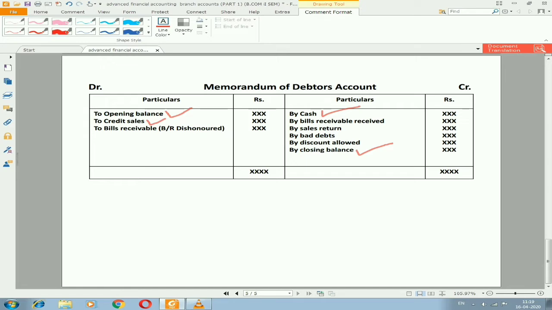And if you are getting balance on the credit side, give always first preference to closing balances and second preference to cash. If you already have closing balance of debtors, then you can give the preference to cash account. So any one missing information in the problem, we need to find out by preparing memorandum of debtors account, in order to complete the branch accounts.